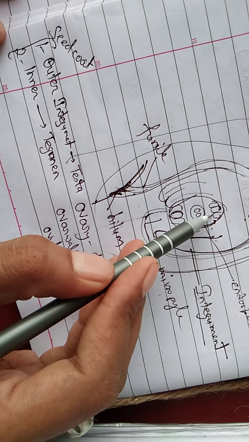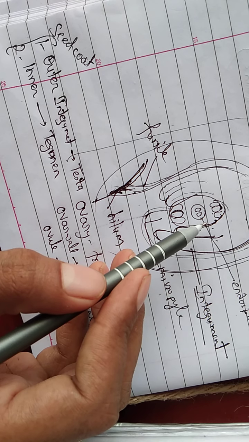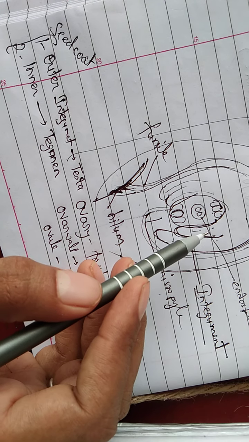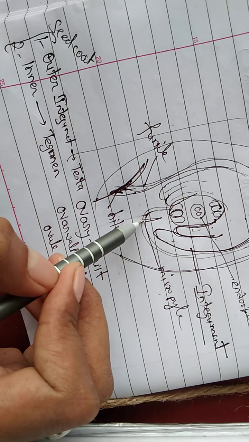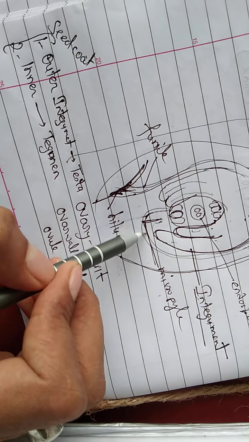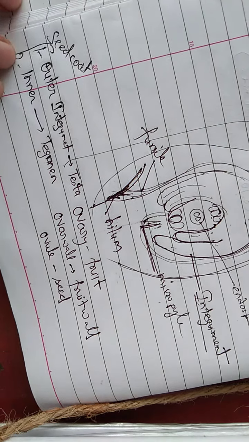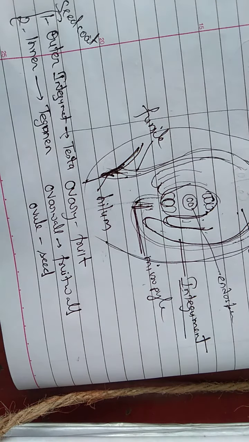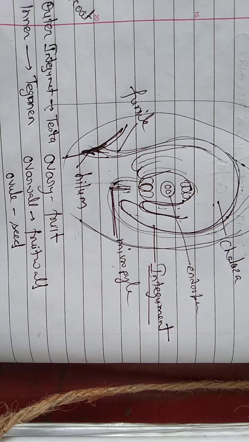The synergids and antipodal cells get disorganized, which means they disintegrate after fertilization, and the micropyle remains as micropyle, through which exchange of gases takes place into the seed. So these are the changes which occur inside the ovule.